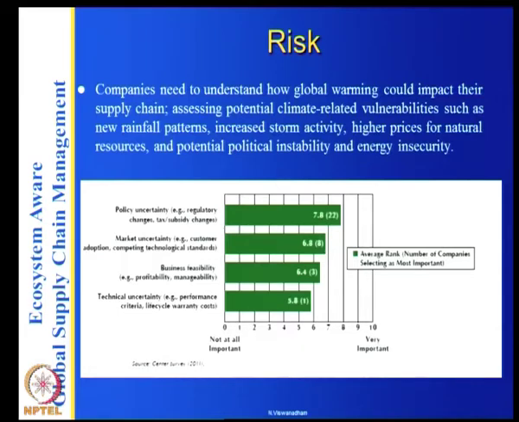Somebody may say, I want fuel efficient cars, and somebody else may say, I want battery cars, and somebody else may say something else. Basically, everybody thinks that they are talking of the same thing, which is environmentally regulated cars. But a fuel efficient car is different from a battery operated car. Market uncertainty, that is customer adoption and competing technology standards. That's another big uncertainty that you face.